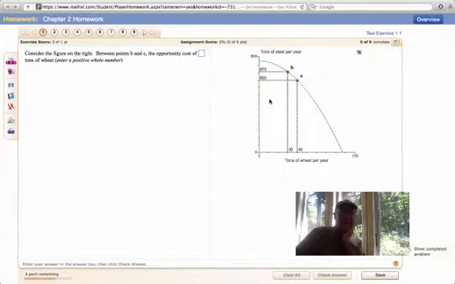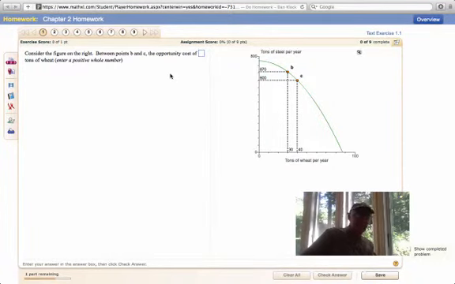This is a production possibility curve, and again, it goes back to the theory that economics is about choices that we make. What should we produce? Here we have a choice of tons of steel per year or tons of wheat per year. If we put our resources in creating steel instead of wheat, what's the trade-off for each? So look at opportunity cost in the textbook for chapter 2. It will come back on the midterm. Exactly one of these questions will be on the midterm.